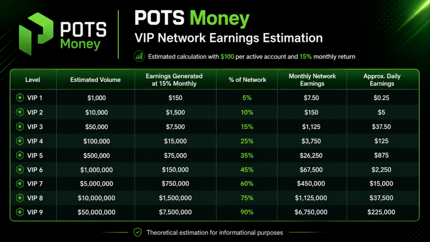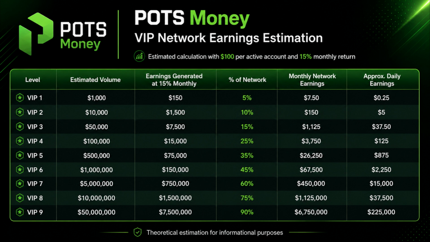For example, at VIP 1, the table considers a volume of $1,000 in the weaker legs. If that volume generates a 15% return during the month, the estimated return would be $150. Since VIP 1 receives 5% of the return generated by the network, the estimated monthly network reward would be $7.50, which is approximately 25 cents per day.